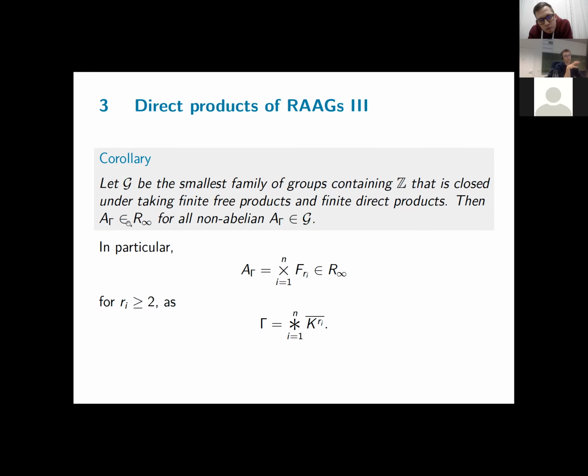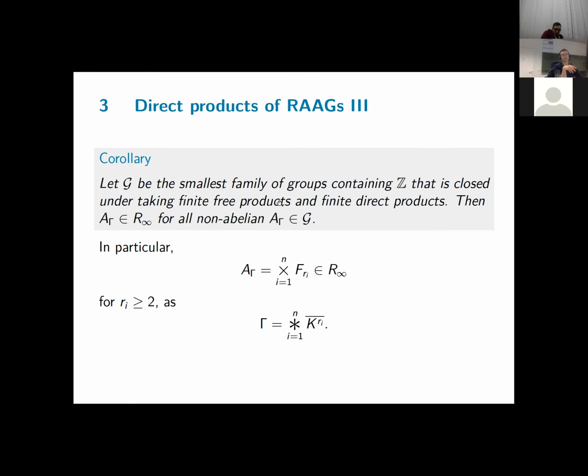Why? Taking free products and direct products corresponds to disjoint unions and simplicial joins. And any non-abelian group in this family will correspond to a simplicial join of disjoint graphs or just a disjoint graph. And in both cases, the groups will have the R infinity property. Disjoint unions correspond to disconnected graphs, so they have the R infinity property.